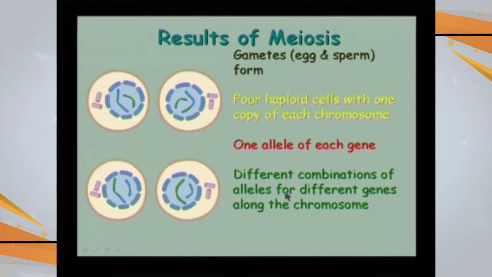Different combinations of alleles for different genes along with the chromosomes are there, and this is due to crossing over. As a result of meiosis, four daughter cells are produced, and these daughter cells are different from each other. The cause of difference is two factors. One is crossing over, that is the exchange of genetic material during prophase 1. The second cause is the random alignment of chromosomes during metaphase 1.